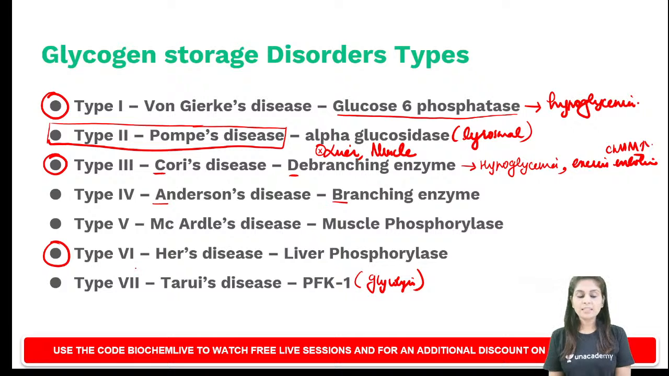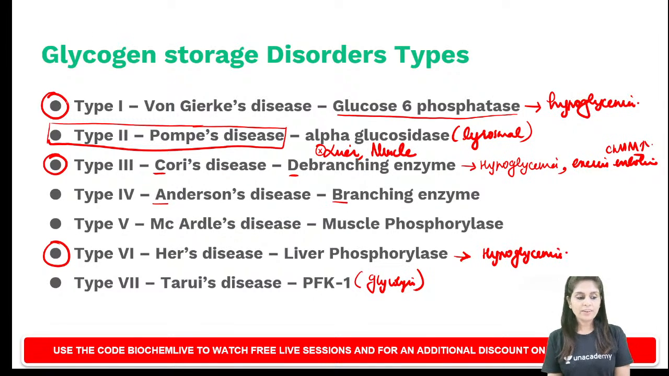Now look at type 6. Hers disease is caused by a defect of liver phosphorylase. So which pathway is defective? Liver glycogenolysis is defective, and what is it going to present us? It is going to present us hypoglycemia.